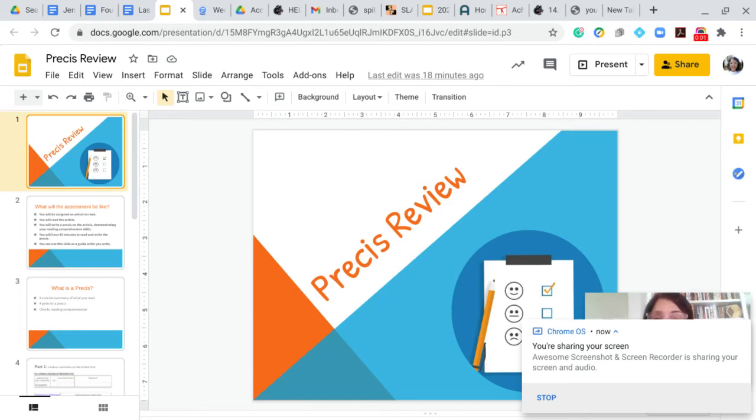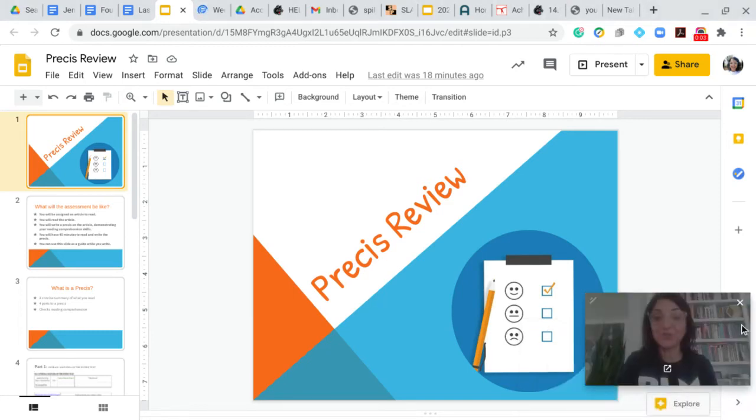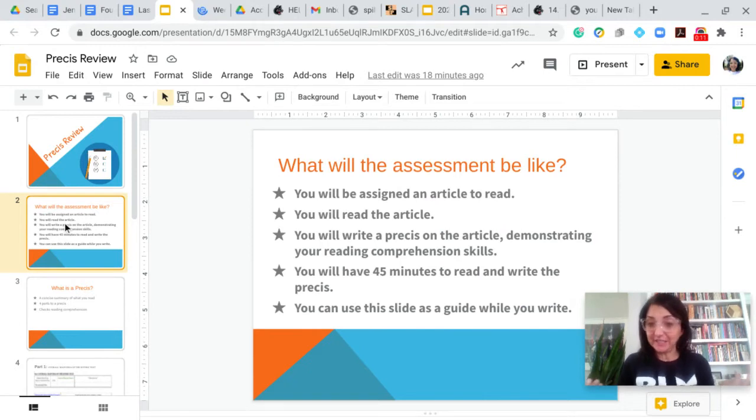In these next 10 minutes, we are going to be reviewing for your Precis assessment that you will take on Tuesday or Thursday during your Zoom session. So what is the assessment going to be like? Good question. You're going to be assigned an article to read during the Zoom session. You will read the article and then you will write the Precis on the article, demonstrating your reading comprehension skills of that article. You will have 45 minutes to read and write the Precis.